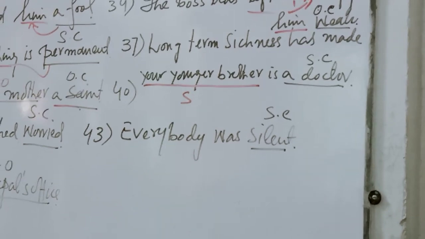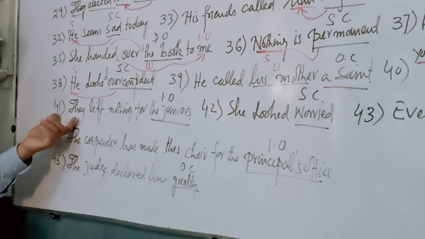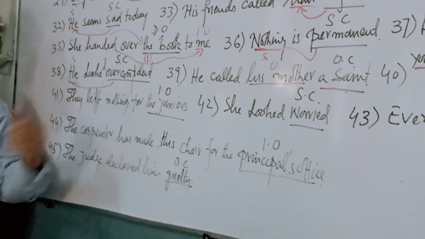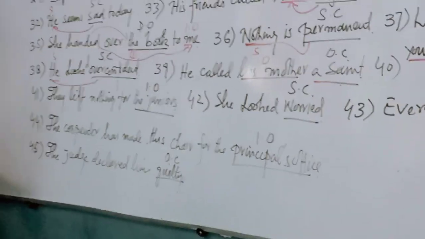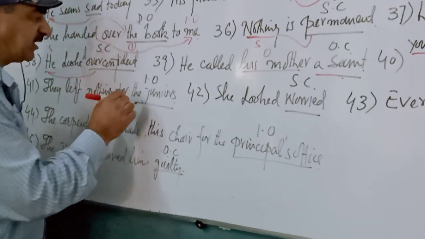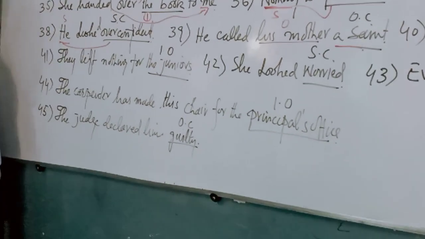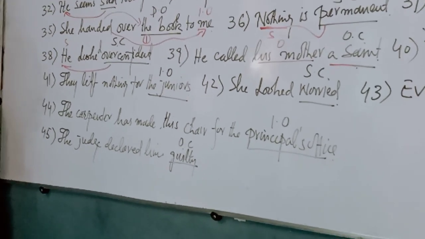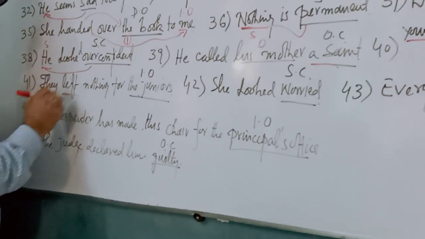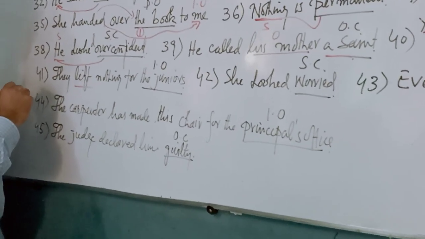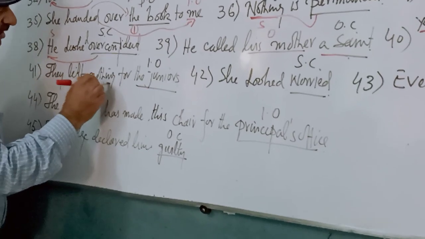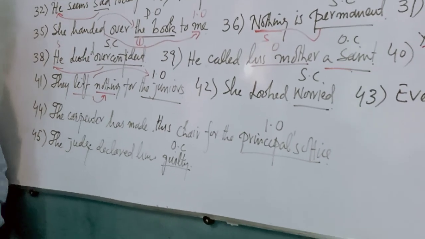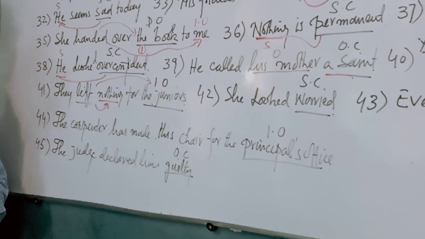Yes? Number 41. They left nothing for the juniors. The juniors is an indirect object. Why is the juniors an indirect object? Because the action of leaving is first received by nothing. Then the action is later received by the juniors. That's the reason it is an indirect object.